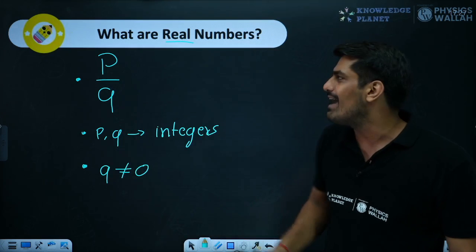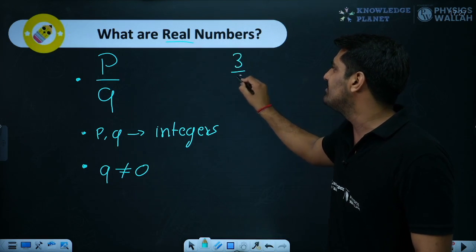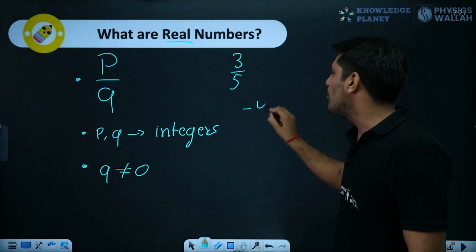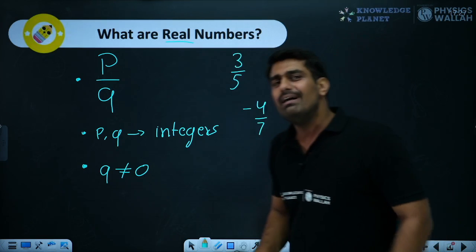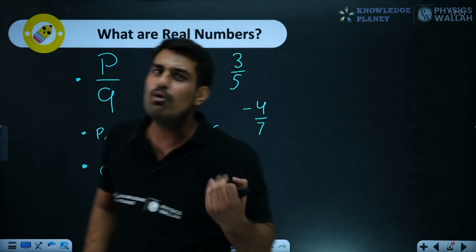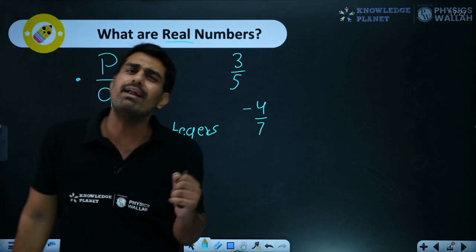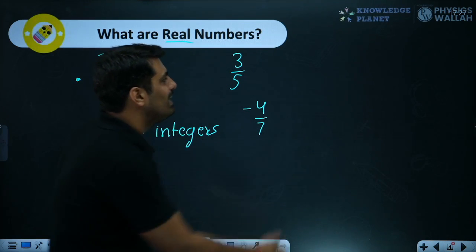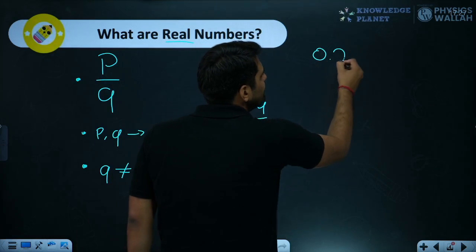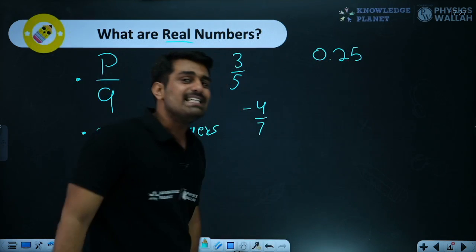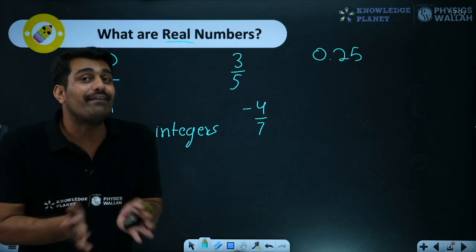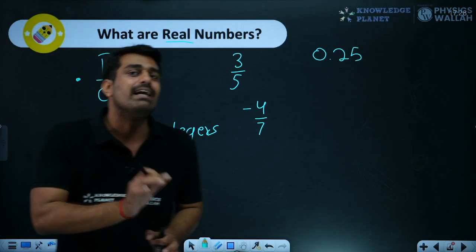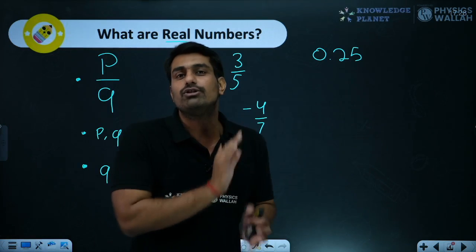Now, this is fine. If I write a number 3 by 5, this is rational. If I write a number minus 4 by 7, this is rational. But this is the fractional form. We have learned about p by q. What if a number is written in decimal form? Let's say 0.25. What about this, sir? Written in decimal form, that also might be a rational number. We need to understand when it might be a rational number and when it should not be.